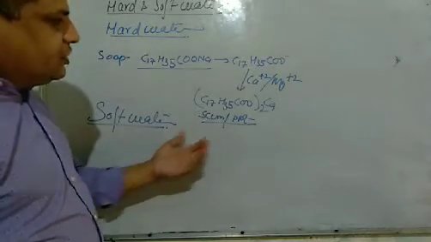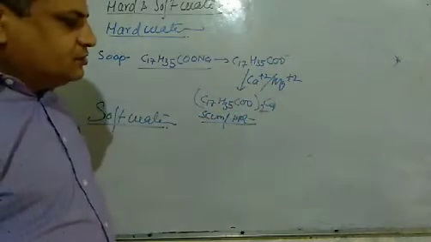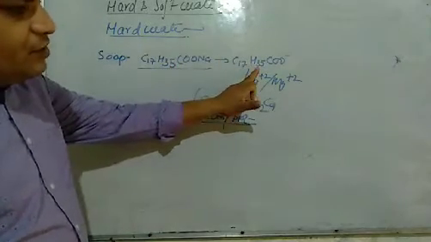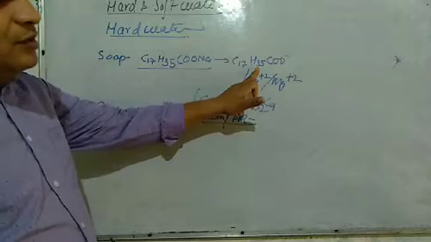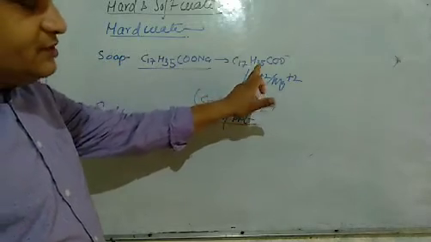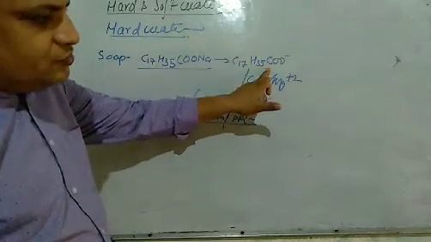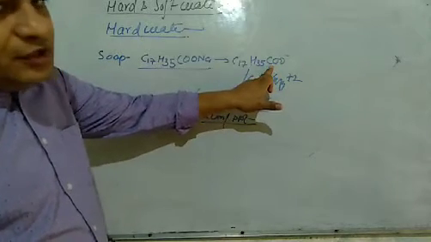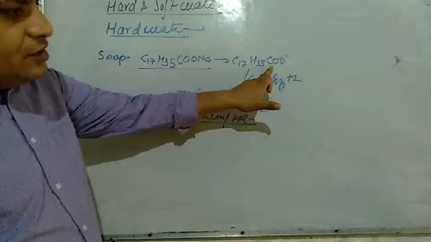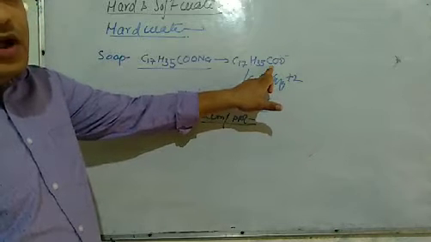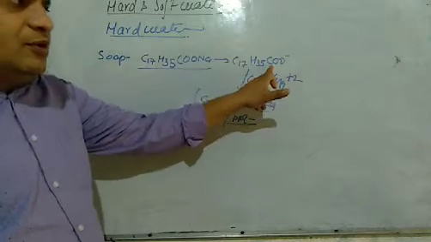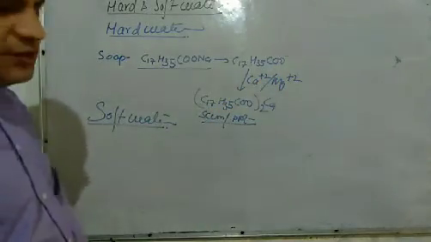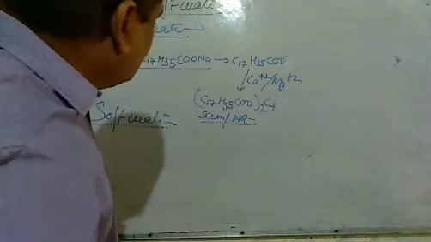In soft water there are no calcium and magnesium ions, and therefore the stearate ion obtained from the soap performs its cleaning action, combines with oily dirt and forms foam or lather. So soft water is suitable for cleaning.